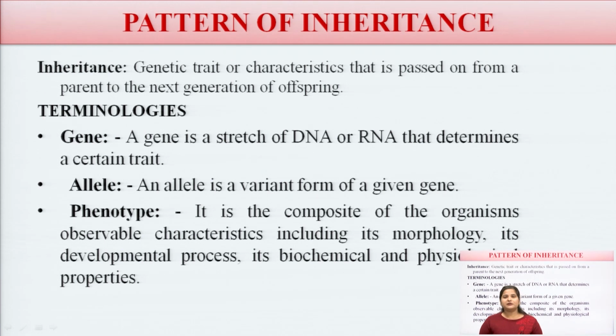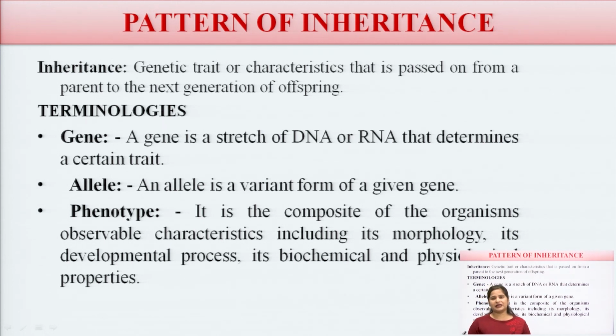There are some terminologies related with the inheritance, that is a gene. So, basically gene is a stretch of the DNA or RNA that determines certain traits. Then alleles, so alleles is a variant of the given genes.